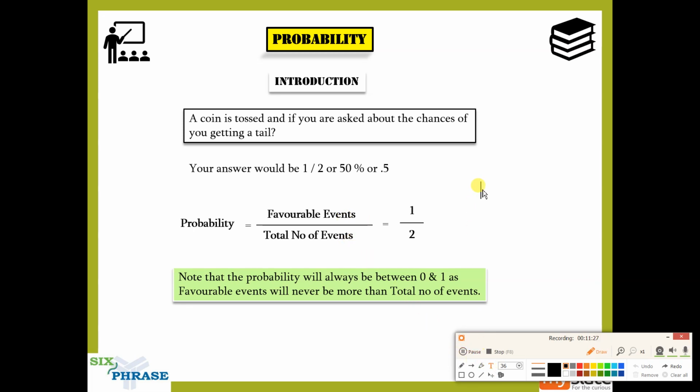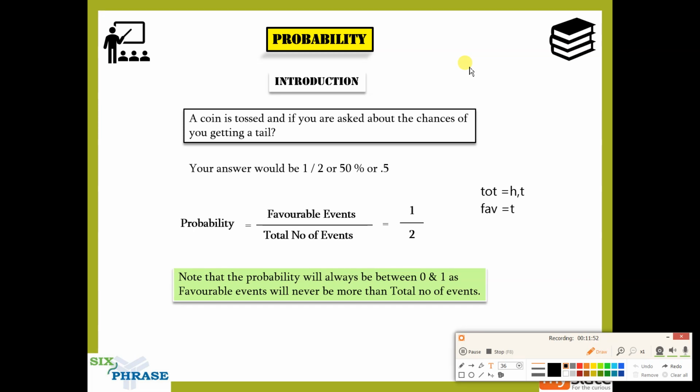In this example, the total number of outcomes was head, tail. Now this favorable is tail. Can the favorable events ever be greater than the total number of events? That is what I'm asking. It cannot be greater, right? The maximum is it can equal the total number of events.